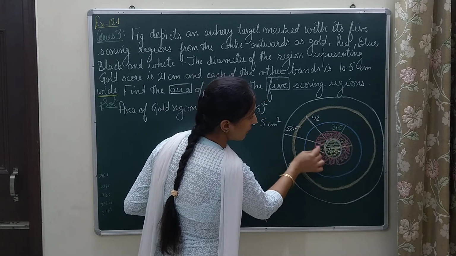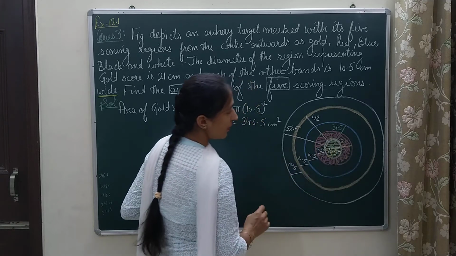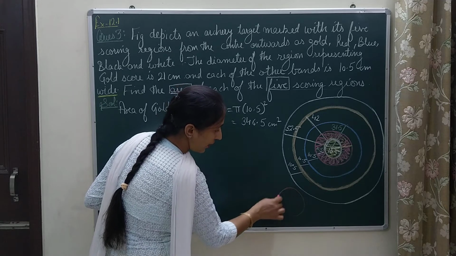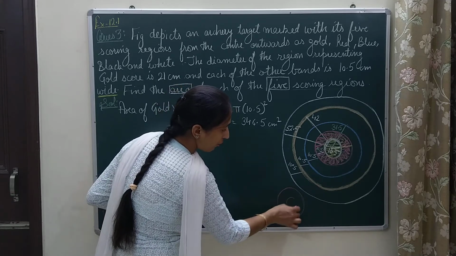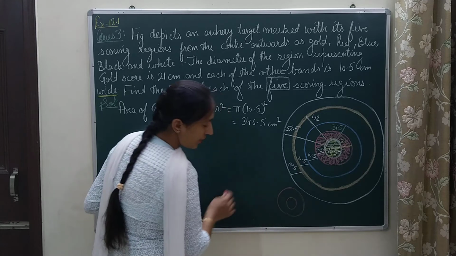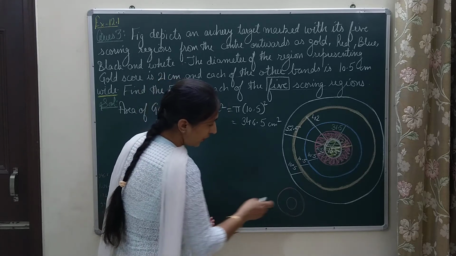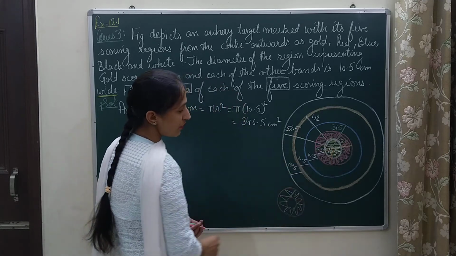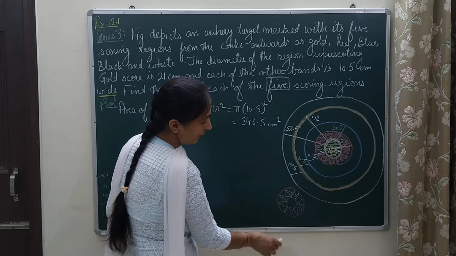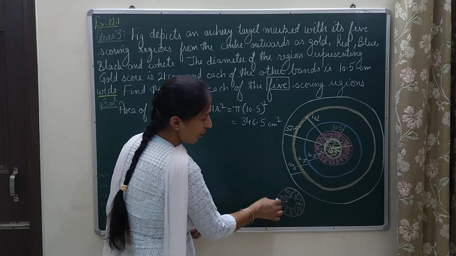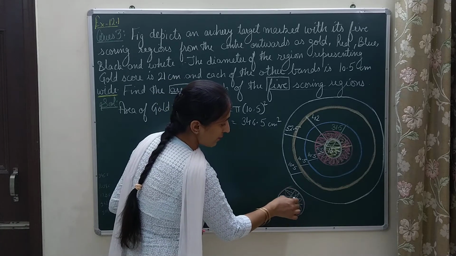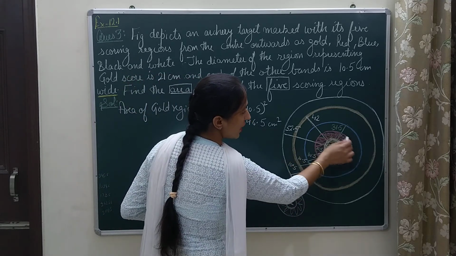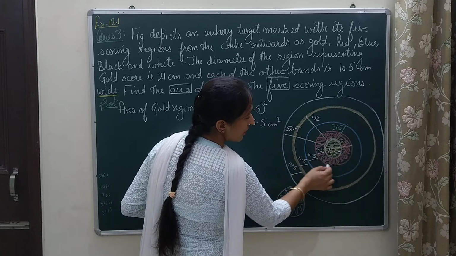So you also know that whenever you find the area for a ring, what are you doing? You are finding the area of the outer circle and out of that you are subtracting the area of the inner circle, and you come to know how much is the area of this ring. Same way we will be proceeding in this question. For this ring, I will be finding the area of the outer circle and then subtracting the area of the inner circle. In this way, I will come to know what is the area of this red region.